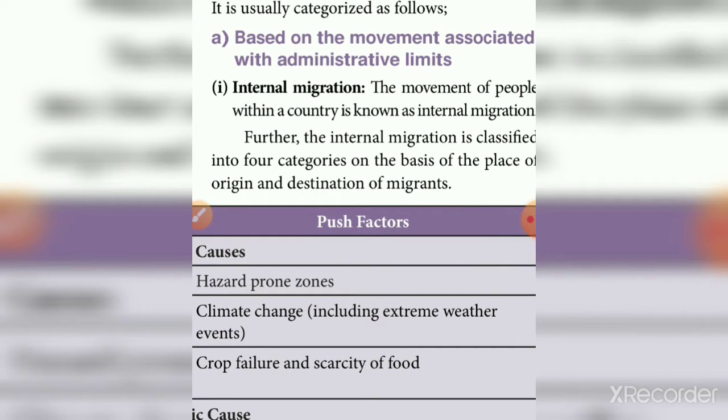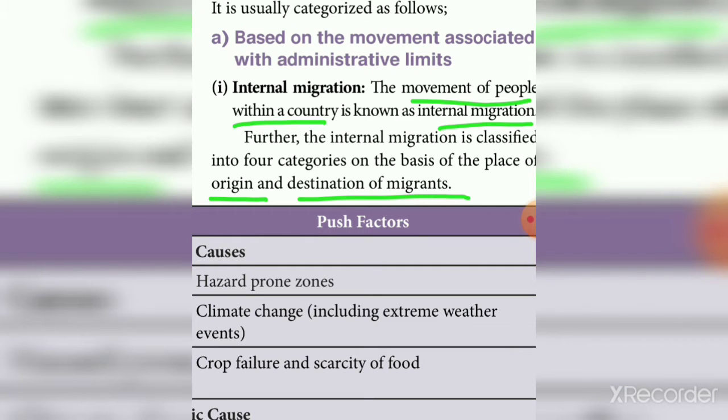First we discuss internal migration. Internal migration means the movement of people within a country. It is again classified into four categories on the basis of origin and destination of migration.